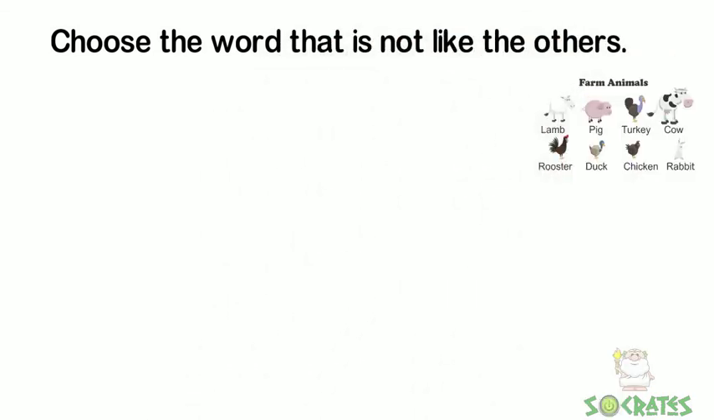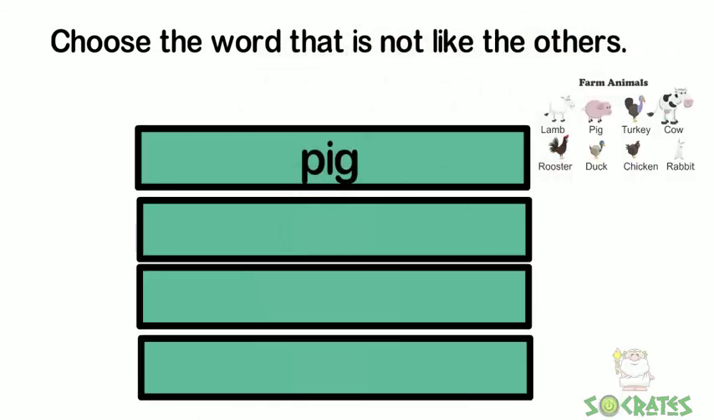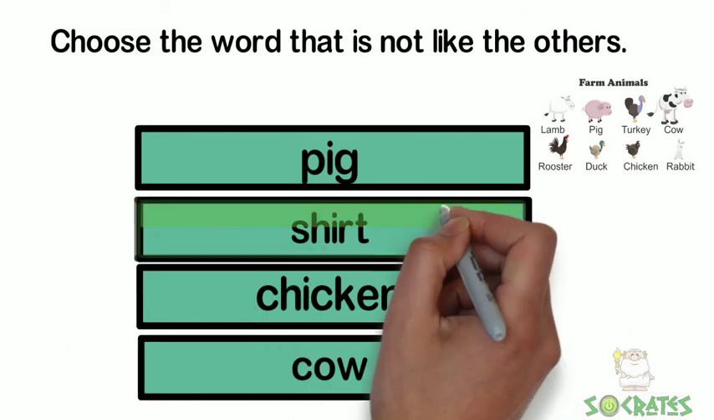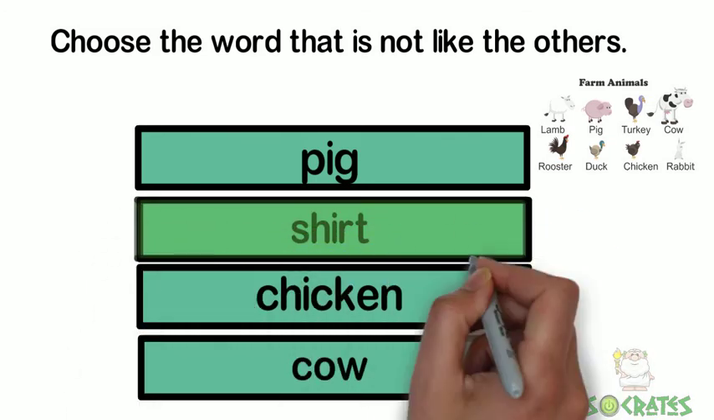Choose the word that is not like the others. Pig, shirt, chicken, or cow. Shirt is not like the others. That's not a farm animal.